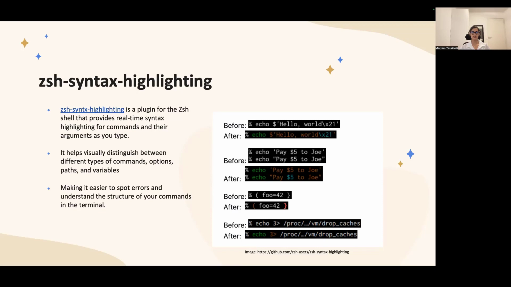Then we have ZSH autosuggestions. It's a plugin for the ZSH shell again that offers intelligent command suggestions, and it works based on your command history. So in the screenshot, you can see the first one is before installation of this tool. You have to enter the whole command yourself.